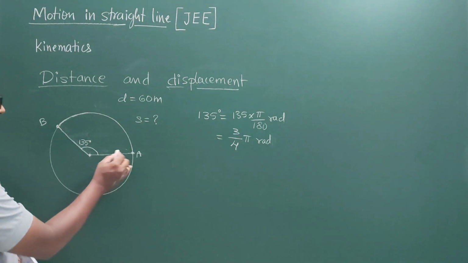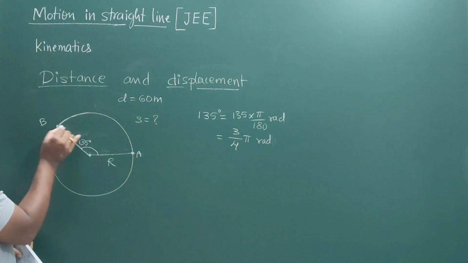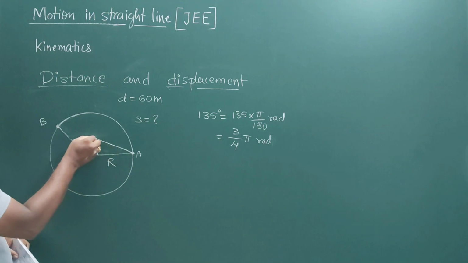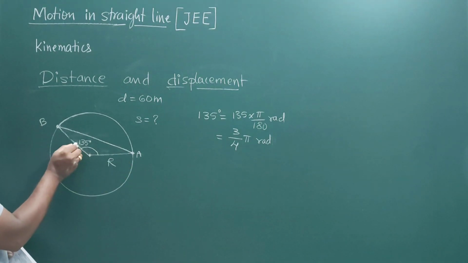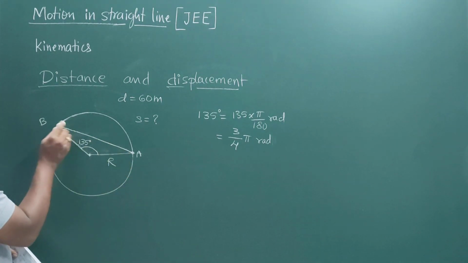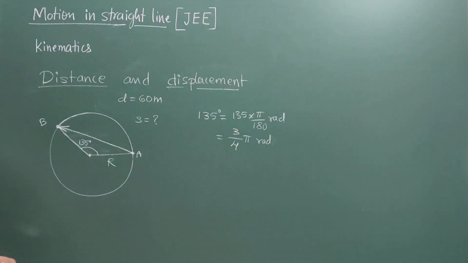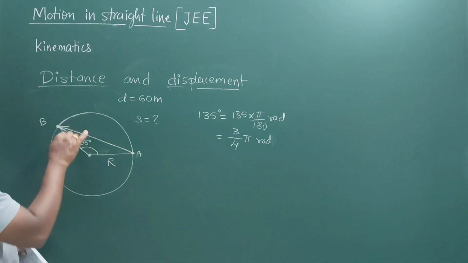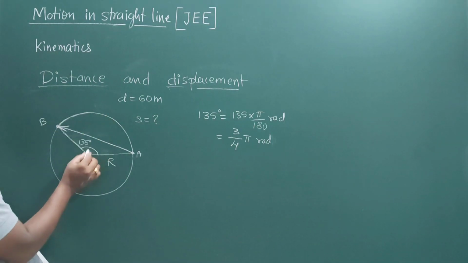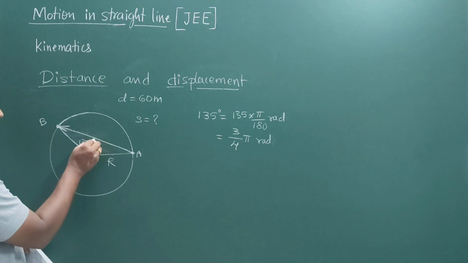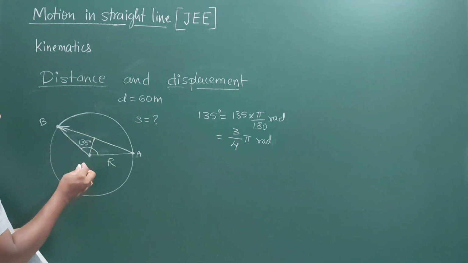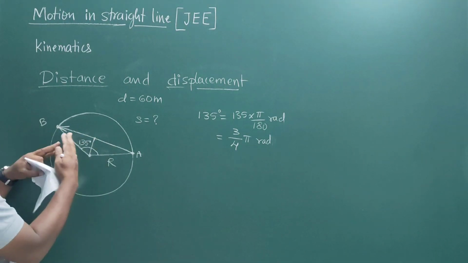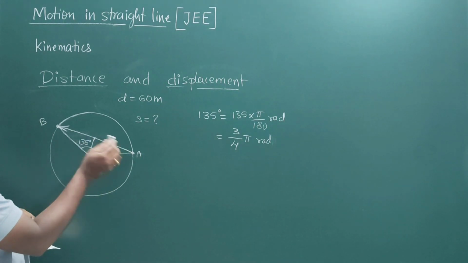How to calculate the displacement is very simple. From here to here, I will draw a straight line, because this is the initial position and this is the final position. From initial to final position, I have to draw a straight line. This gives us the displacement. Now, from the center of the circle to this displacement, I'll draw a perpendicular, maybe over here. This perpendicular intersects over here, dividing the displacement into exactly two equal halves.